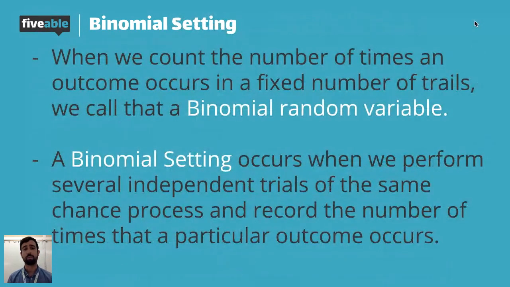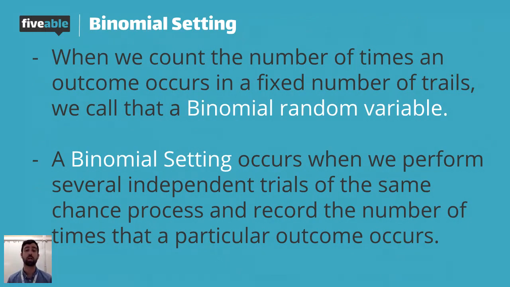So what exactly is a binomial setting? A binomial setting is when we count the number of times an outcome occurs in a fixed number of trials. That's a binomial random variable. Again, we have a fixed number of trials and we count the number of times an outcome occurs. For example, if I was flipping a coin 5 times and I wanted to count how many heads came up, we call that a binomial random variable. We'll figure out why that's called that on the next slide.